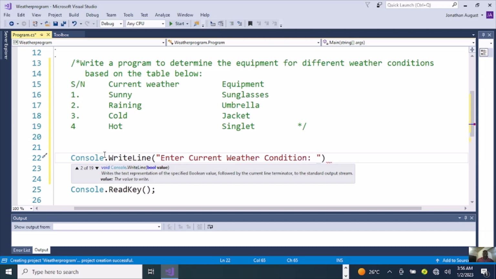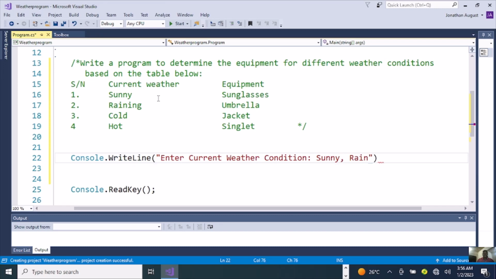So the weather conditions we need to display here in our command prompt are sunny, comma, raining, comma, cold, comma, and hot. Then go ahead and add a semicolon at the end.